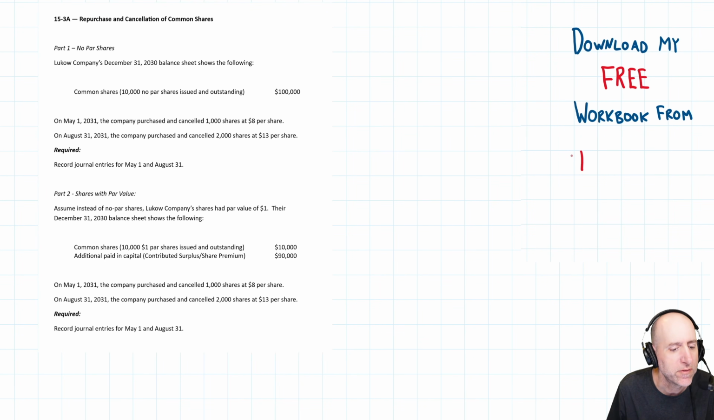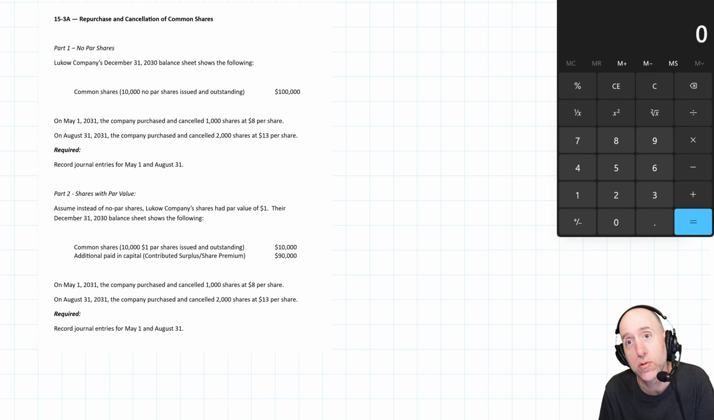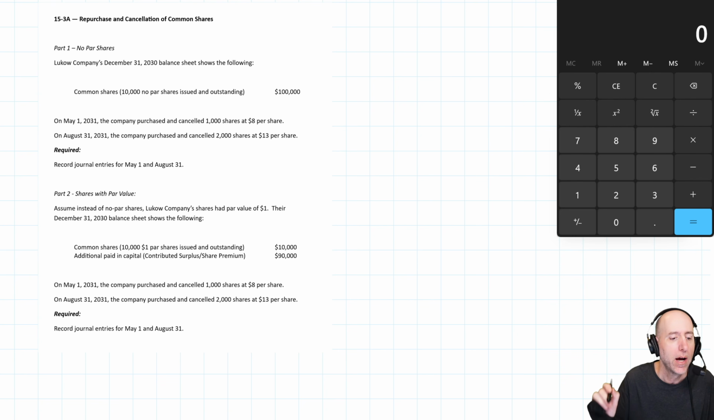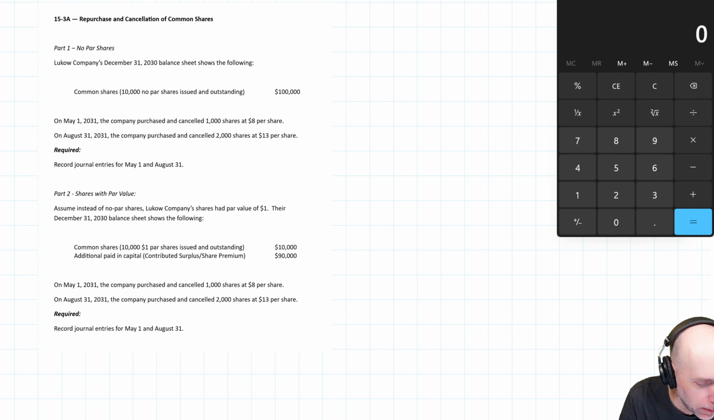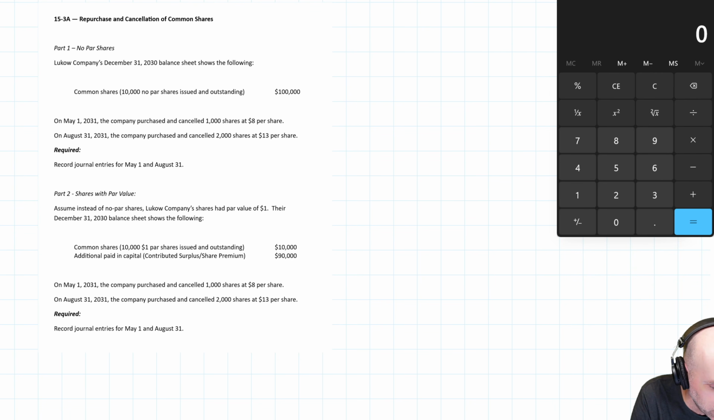Let's jump into problem 15.3a. We're buying back and canceling, retiring a bunch of common shares. So don't confuse this with treasury stock. If you're interested in treasury stock problems, that's in the appendix to this chapter. I do have a good treasury stock problem waiting for you there. This is where we're buying back the shares and canceling them, which I think is more common, honestly, than holding as treasury stock. Part 1. No par shares.